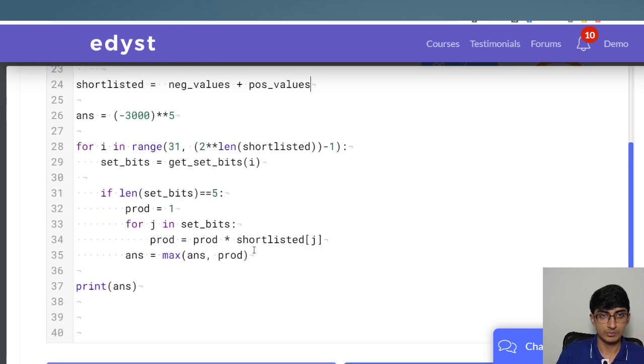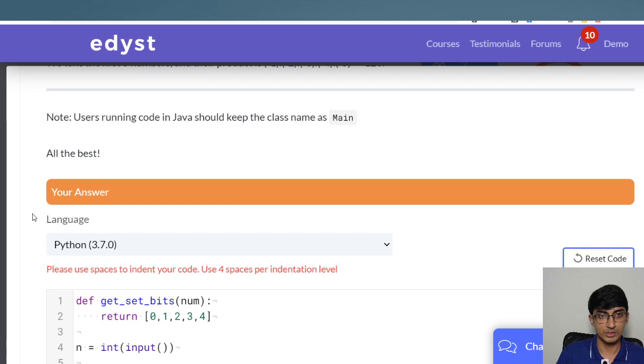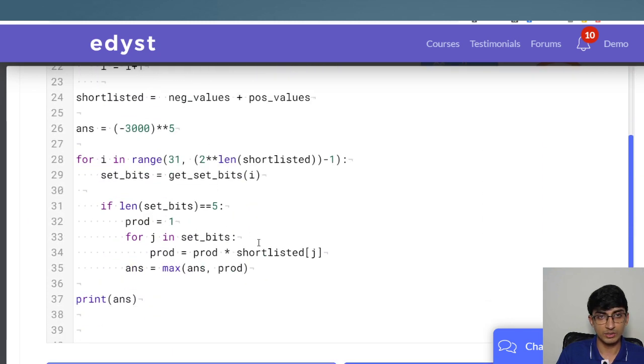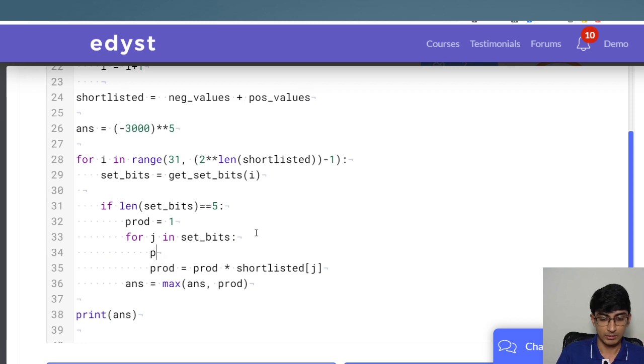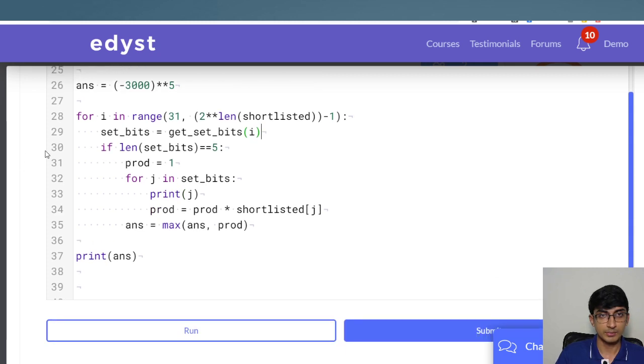Is the length here 5? One second. Yeah, so it's returning 0, 1, 2, 3, 4. Okay, now let's try to print here. What's the problem? Print J, is it even coming inside this one? Okay, all right, it's probably not ever going inside this loop. I got the issue over here. It's probably not even coming inside the loop.